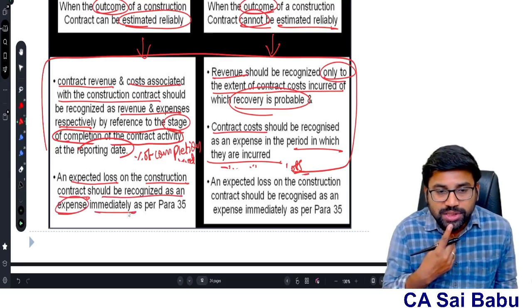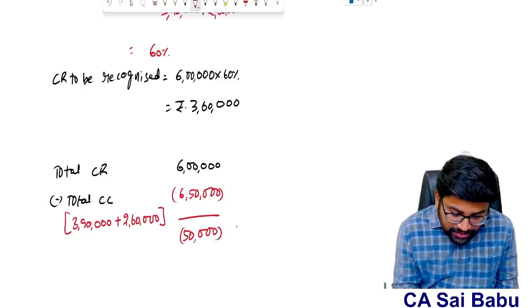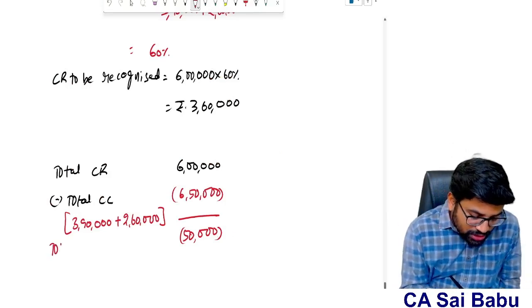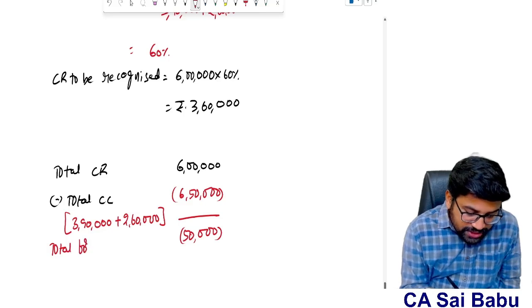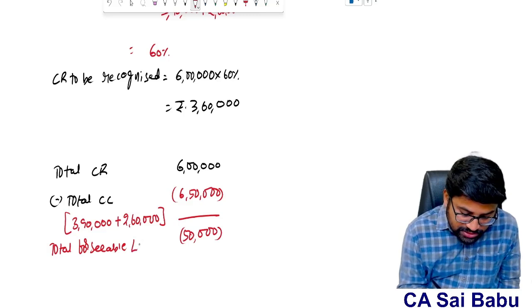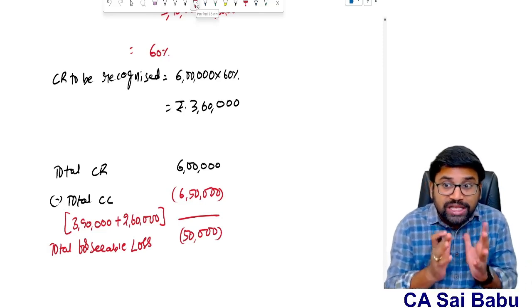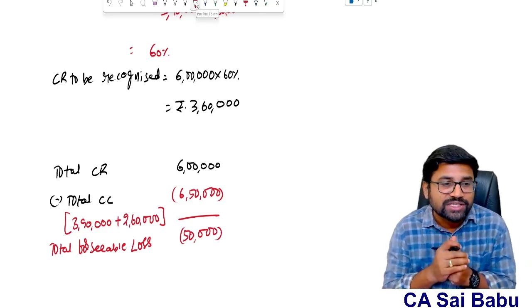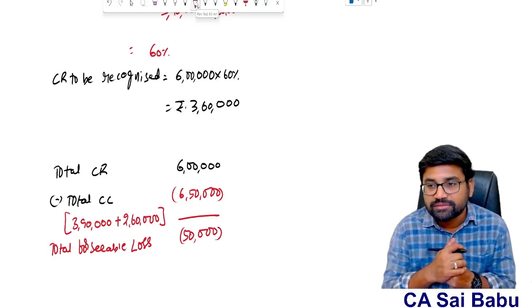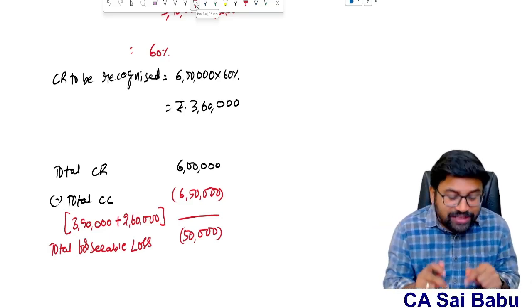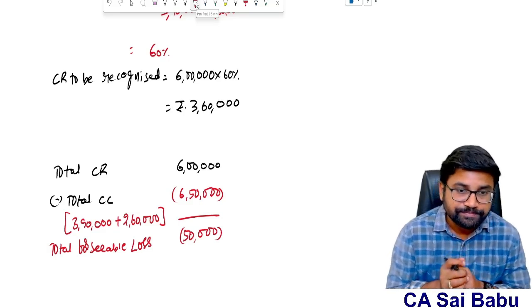This expected loss is also known as total foreseeable loss. Foreseeable means expected loss. Total foreseeable loss is 50,000, at the end of the first year. Correct or not? Agreed or not? Tell me. Total expected loss is 50,000.